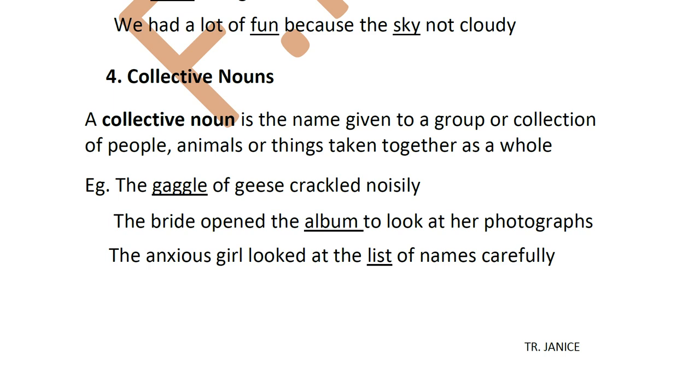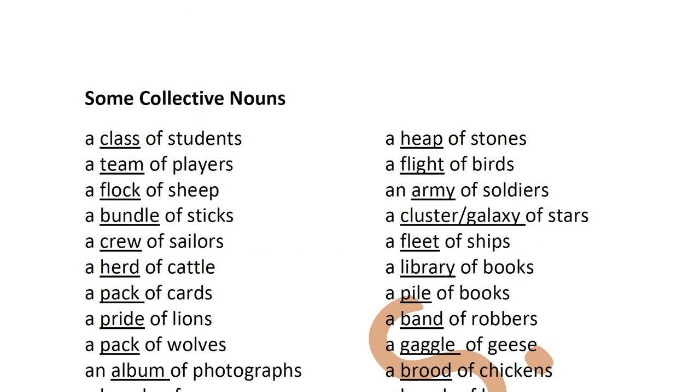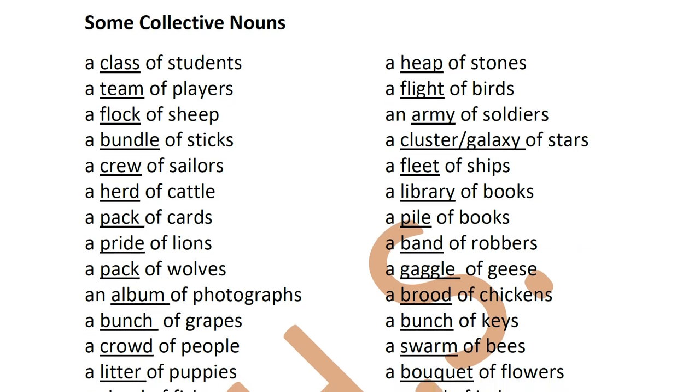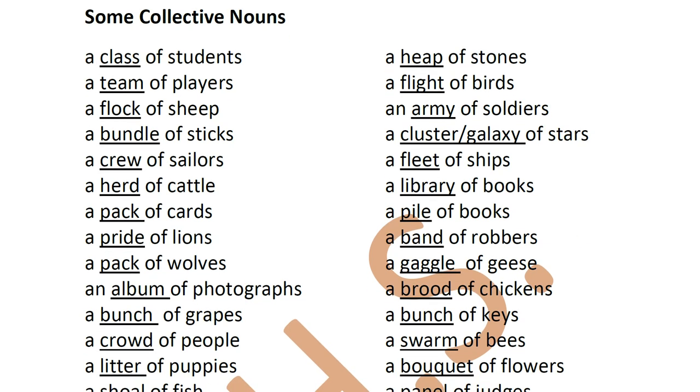The bride opened the album to look at a photograph. So when you're talking of a collection of photographs, it's called an album. The anxious girl looked at the list of names carefully. So you have a list when you have more than one name. Now here are some collective nouns. You have to study these by heart, and I'm sure you already know most of it. I will just read them for you.